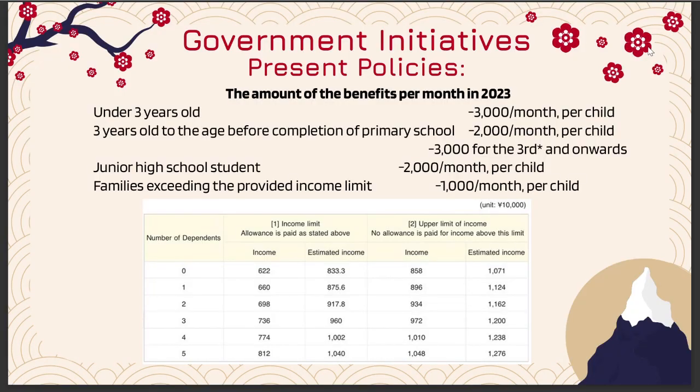Next is the childcare allowance for 2023, which is the present policy. Under 3 years old, they can get 3,000 per month per child. From 3 years old to before completing primary school, they can get 2,000 per child. For the third child onwards, they can get 3,000 Taiwan dollars. For junior high school students, they can get 2,000 per child, and there are still limitations based on family income. But families who exceed the income limit can still get 1,000 per month.